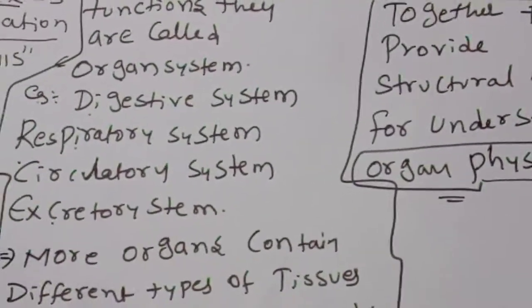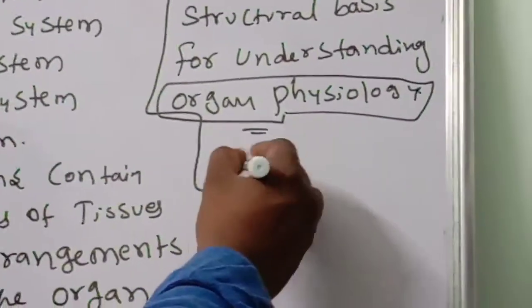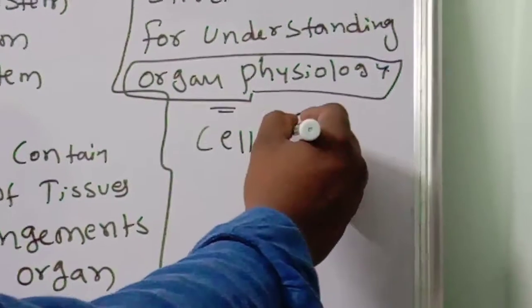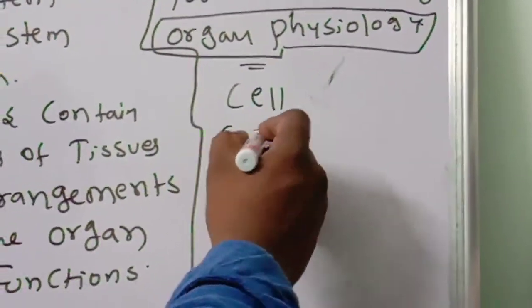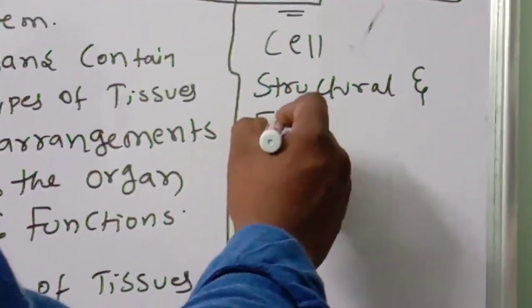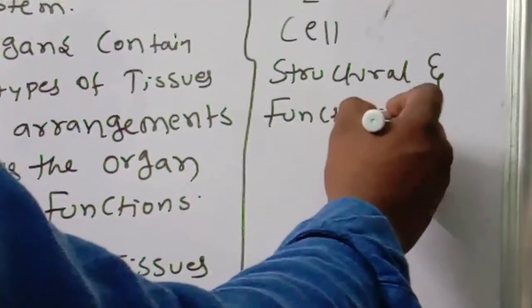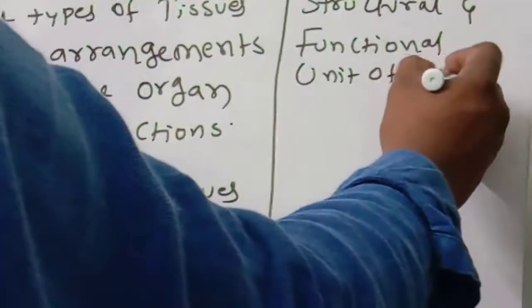Okay children, you know very well the cell is involved in structure and function. What is the cell? The structural and functional unit of the body. This one you know very well.